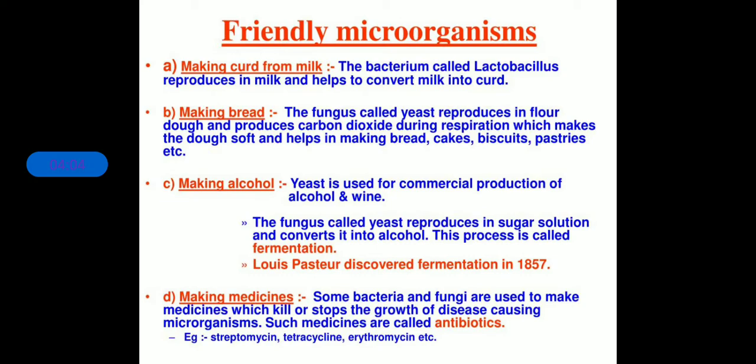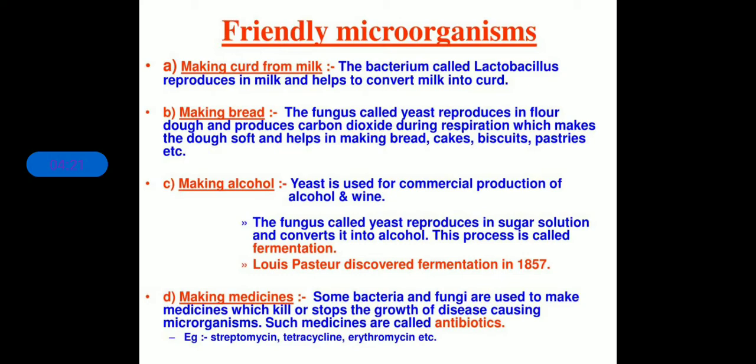Clear? Again, you will have to do this today, you have to prepare curd. The name of the bacteria present in the curd is lactobacillus.